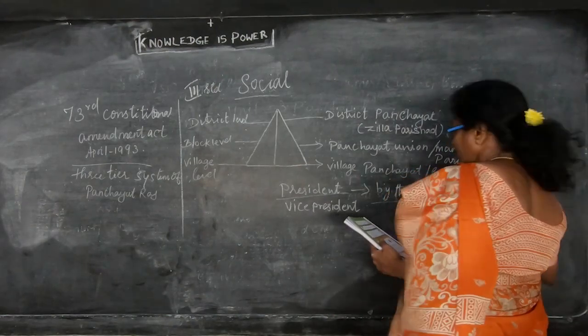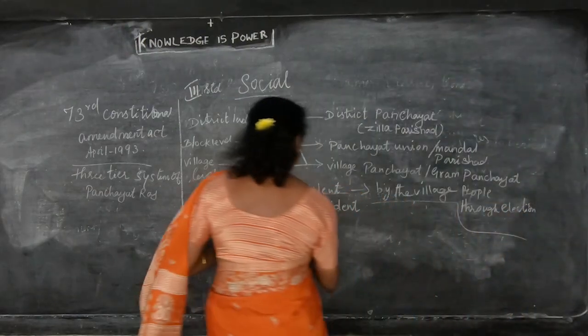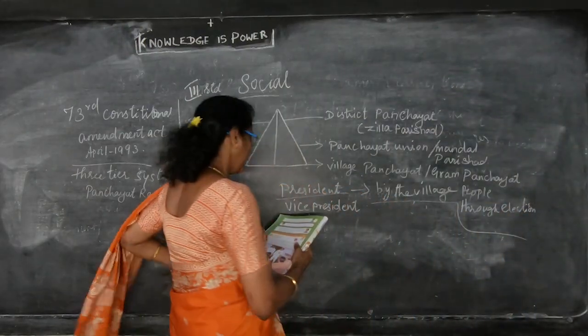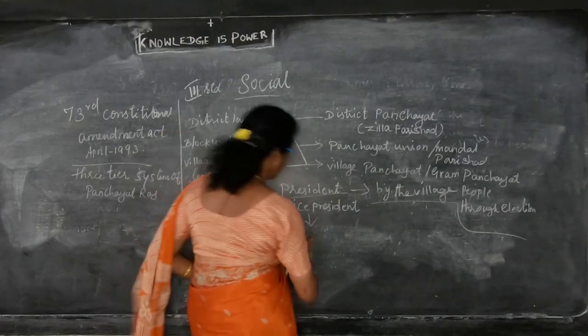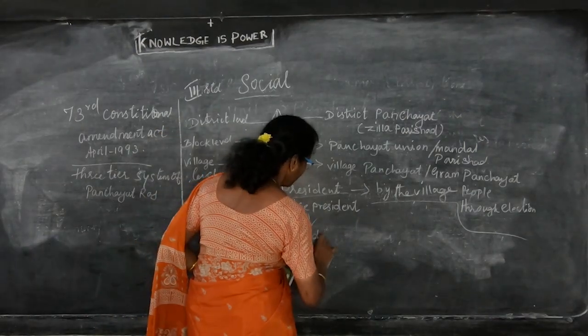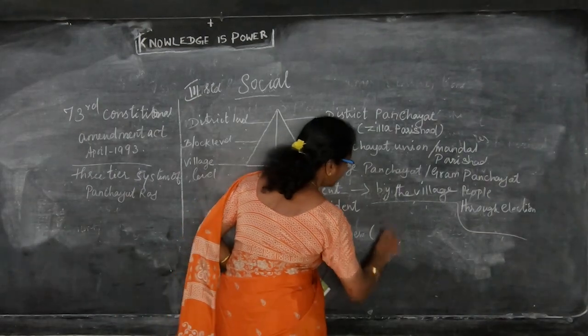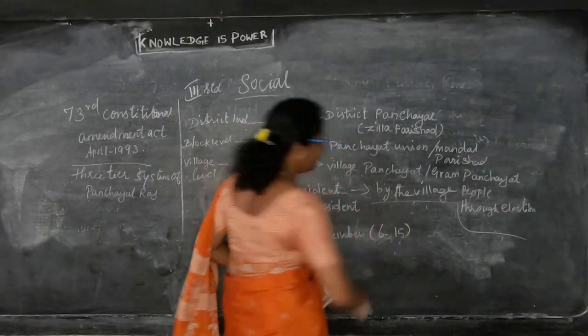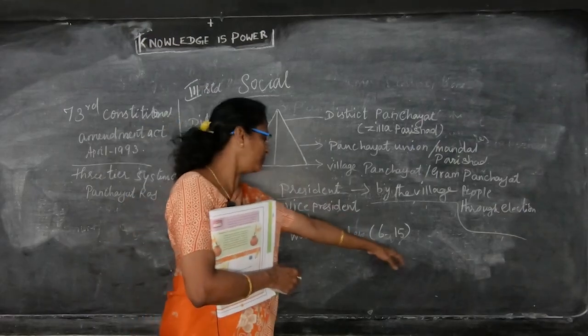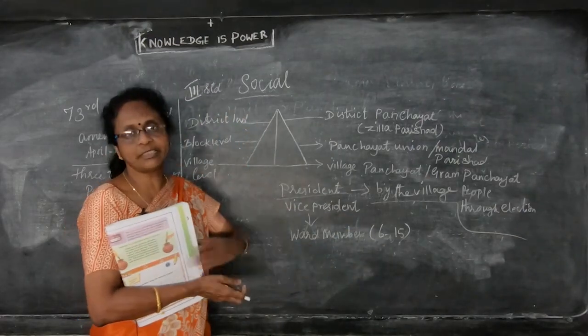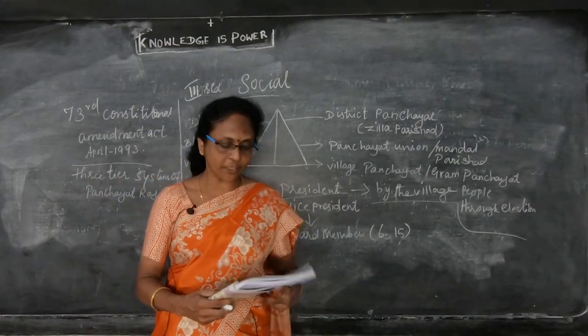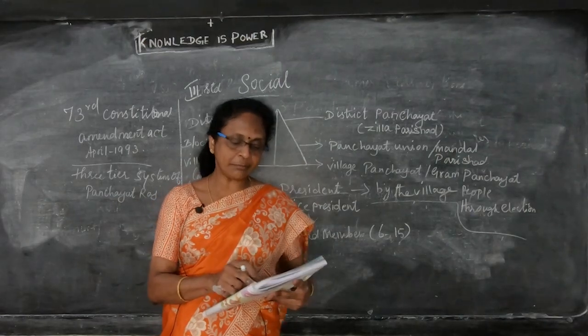Okay. And the vice president was elected by the ward members. The ward members will be 6 to 15 members, minimum 6 and maximum 15. So, the ward members will select the vice president. Okay. So, how are the Panchayat members selected?